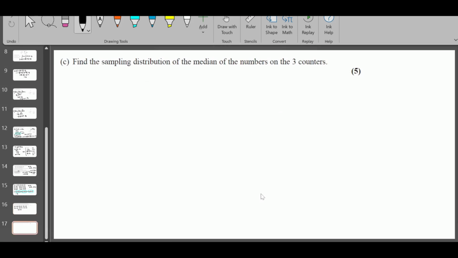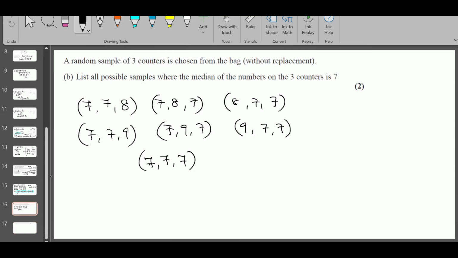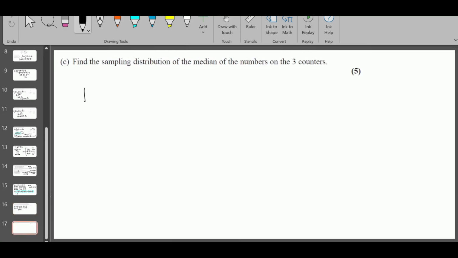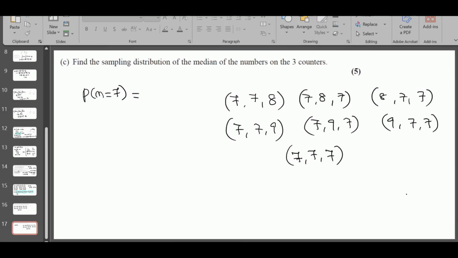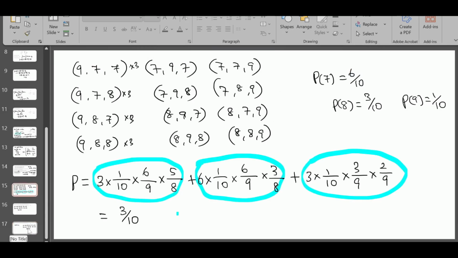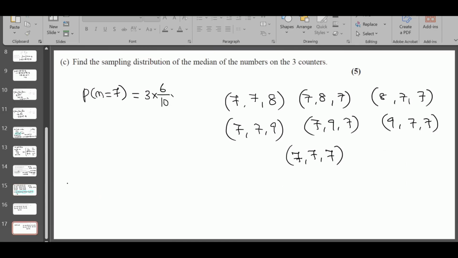Part C. Find the sampling distribution of the median of 3 numbers. Now we got all the combinations where the median is 7, right? So we can straight away find P of M is equal to 7 first. I'm going to copy the combinations here for easy reference. The first 3, you can write it as 3 times, you are taking 7. How many 7s are there? 6 actually. So 6 over 10, 5 over 9 and 1 8, which is 3 over 8. So we got these 3 combinations.